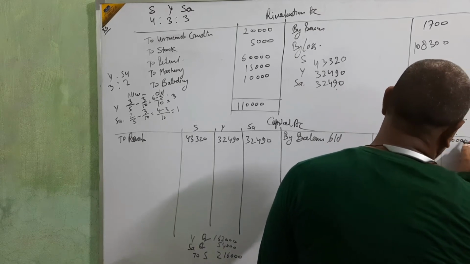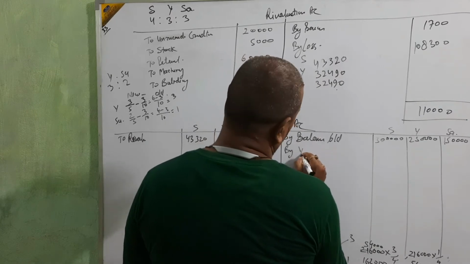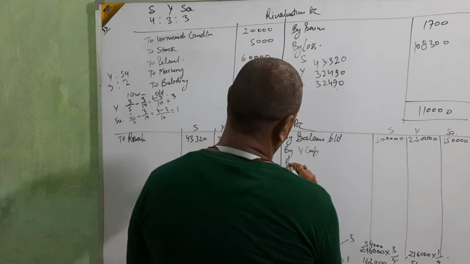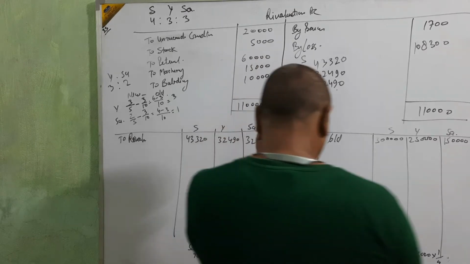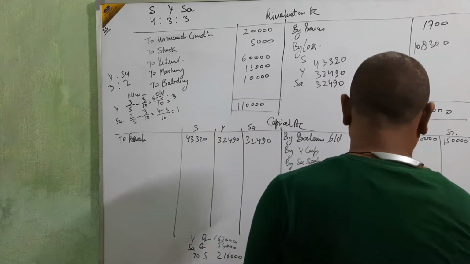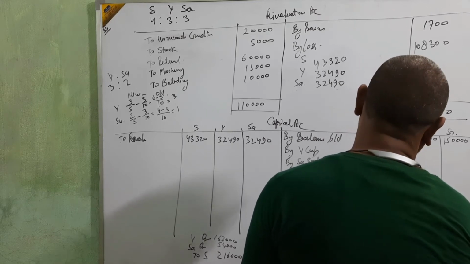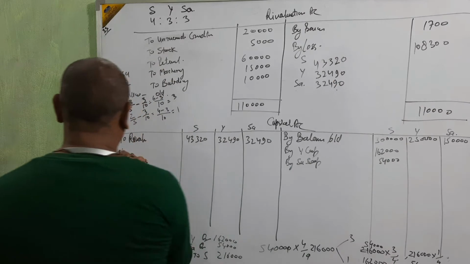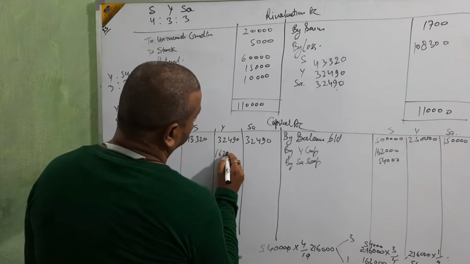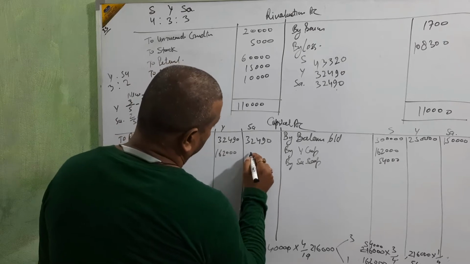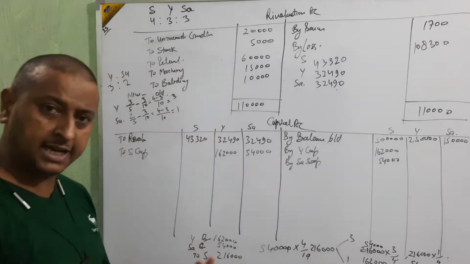Okay, then by Y capital, Saloni capital in S 162, 54, and this side S capital 162 and 54. Okay, clear?